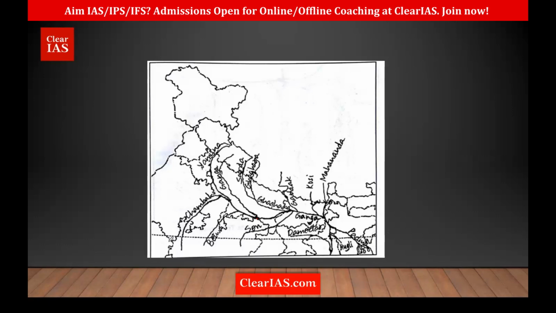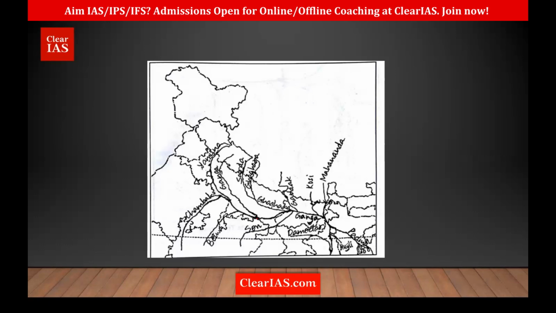Then if you're talking about the right bank tributaries, the important one is what? Yamuna. Then we have Ken, Betwa, Sindh, Chambal like this. Then we have Son joining here. And then the Damodar. Damodar is actually joining the Hooghly River. You can see Hooghly. Hooghly is a distributary of Ganga. So these are the most important tributaries of Ganga. So remember the location.